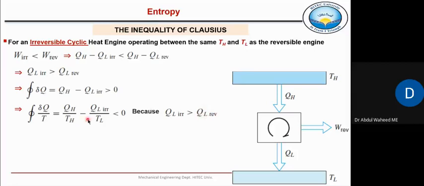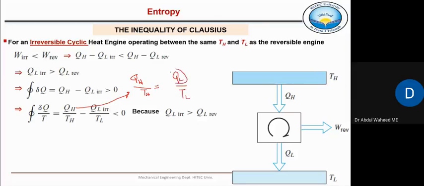For the case of a reversible heat engine, this QH by TH was exactly equal to QL by TL.